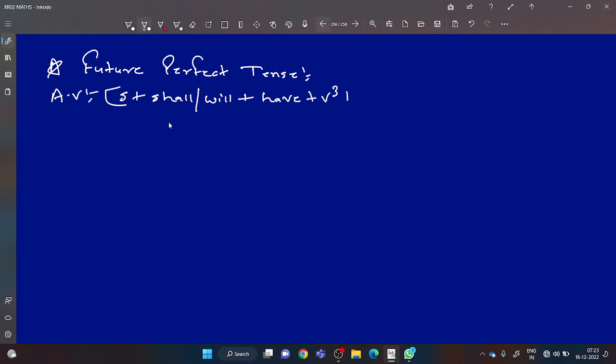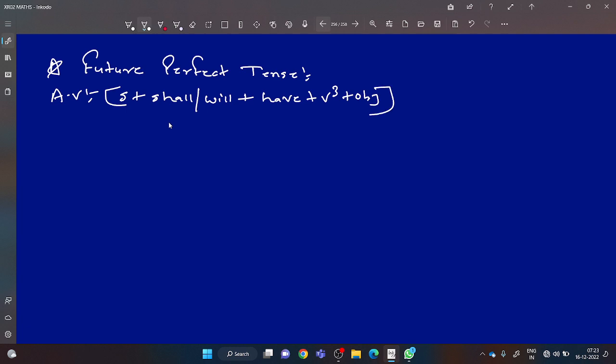Please give the heading future perfect tense, everyone. Future perfect tense. Yes, its passive voice is done. What is the structure of active voice for future perfect? Subject plus, in future shall or will is used. Always remember: subject plus shall or will plus have plus V3 plus object.